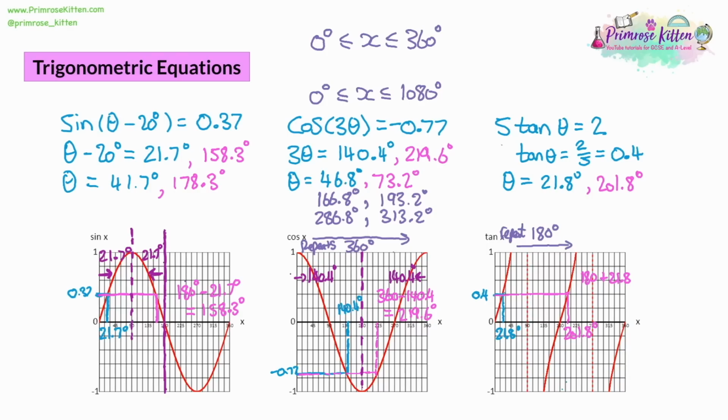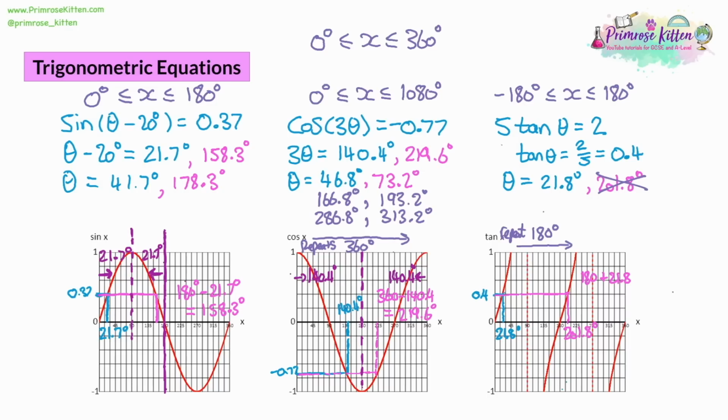Now, as an extra, what if the range of this isn't the 0 degrees to 180 degrees that the previous 2 questions have been? What if this one is between negative 180 degrees and positive 180 degrees? Well, in this situation, our answer we just got is outside of the range. We can't use the answer. It's bigger than 180. And our graph doesn't show the negative part of tan.